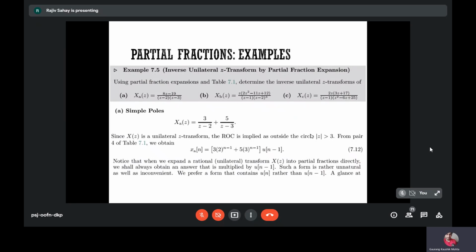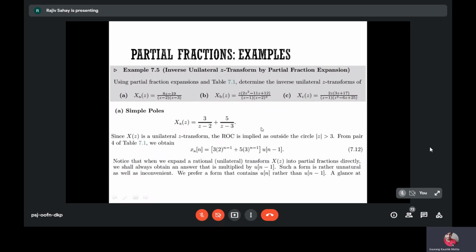So there are three different rational functions, polynomials, and we can see that here these are distinct poles. This is a repeated pole, and here you have a quadratic. So there are three different types of denominators given. For the case of simple poles, it is straightforward to calculate the inverse of the partial fractions. So you can split this expression into this, where you calculate these residues.